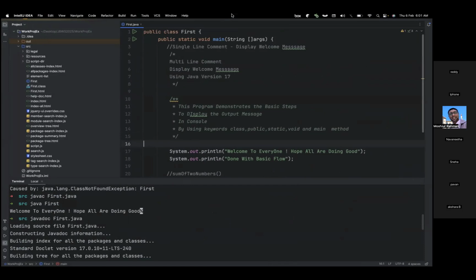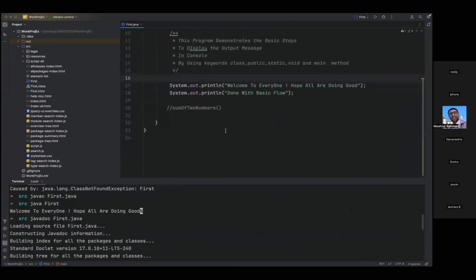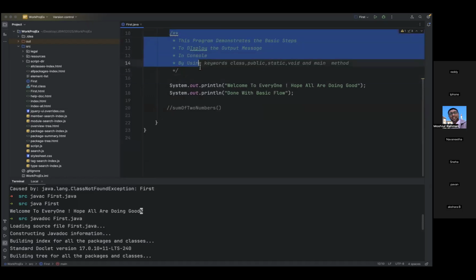Hey, Mohammed, quick question with the Java doc thing which you just explained. We are not bothered about the content in that. Even if we have an empty /*, it should still consider it as a Java doc comment, right? Yes. As I mentioned, it will simply ignore the content.